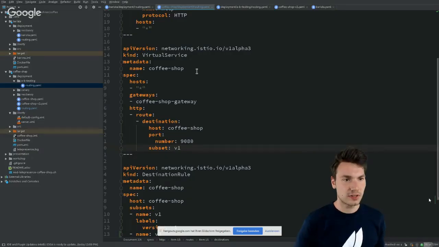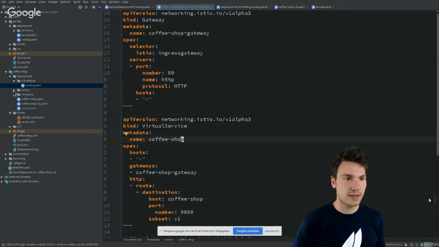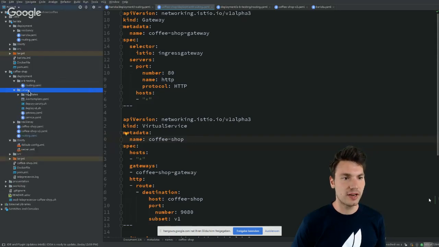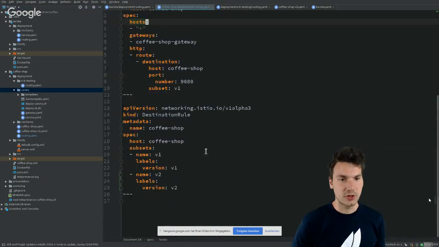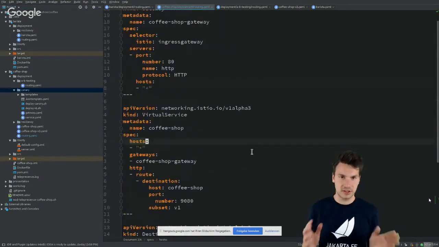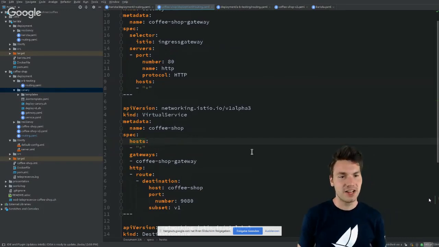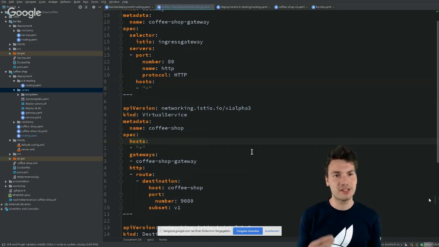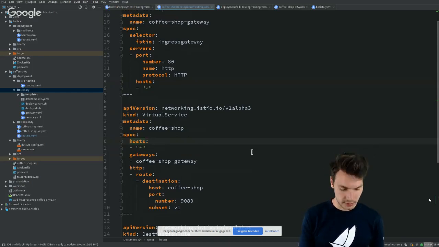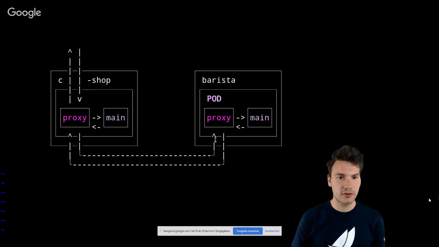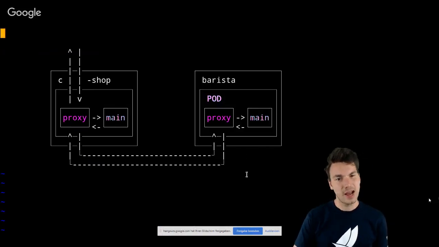What I also include here and will provide you as some code is an example where we can do a canary release with a more automated approach. So what you should do, of course, as part of your continuous deployment pipeline or deployment setup, is not do that in a manual way like I just did by manually editing YAML, but provide some automation, where you say, okay, we have a new version of Coffee Shop or Barista, for example.